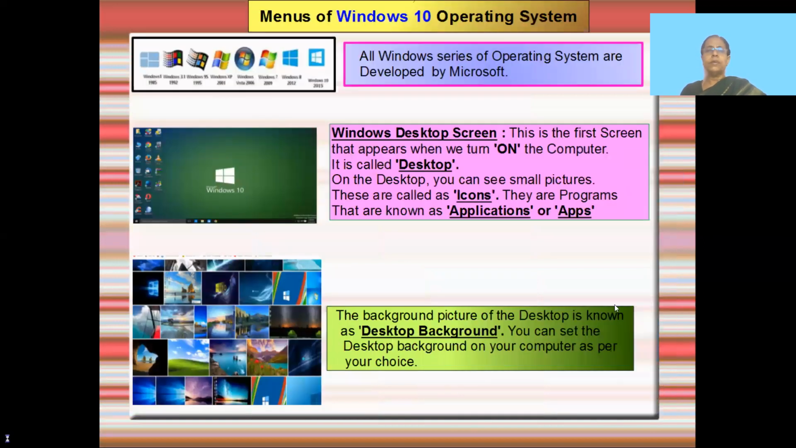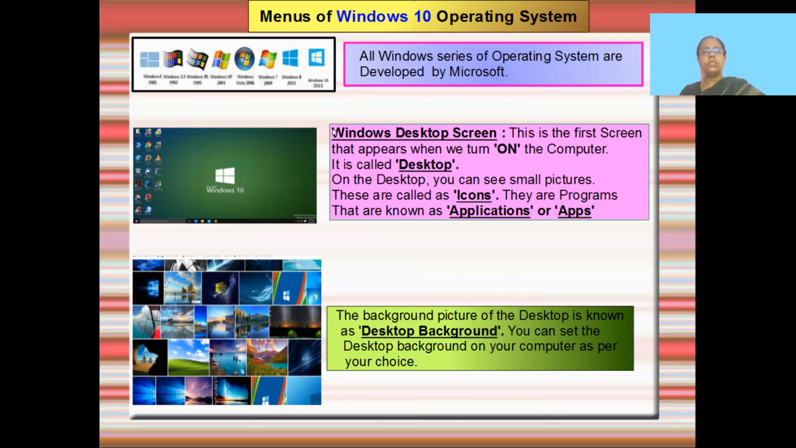The next thing you can see is that we have all the operating systems that were developed by Microsoft. As I just now showed you a big screen, it's a small screen. These are called Microsoft operating systems. Windows 1, Windows 3.1, and 95, and so on till Windows 10. These all are operating systems developed by Microsoft.